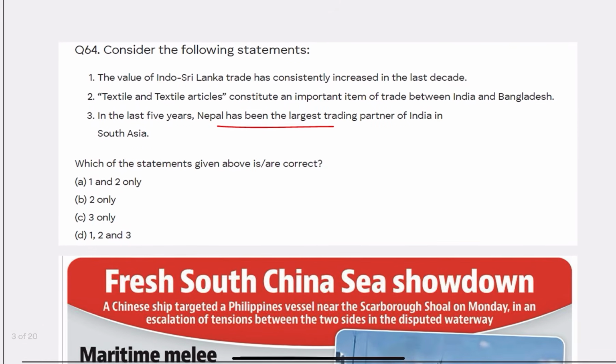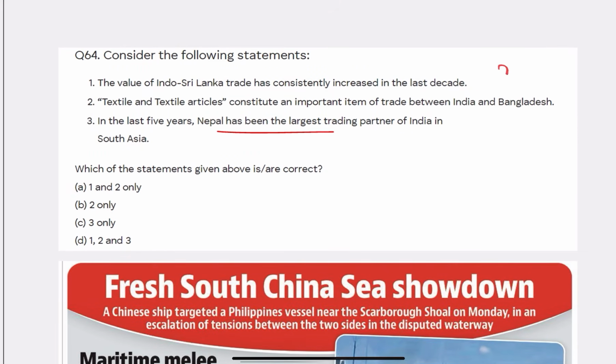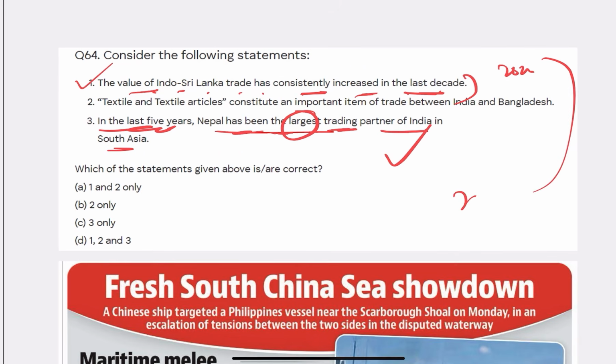Now see another article. See such questions that came in the exam. In the last 5 years, Nepal has been the largest trading partner of India. In the first statement, they say the value of Indo-Sri Lanka trade has consistently increased in the last decade. So they are asking about India and South Asia trade.